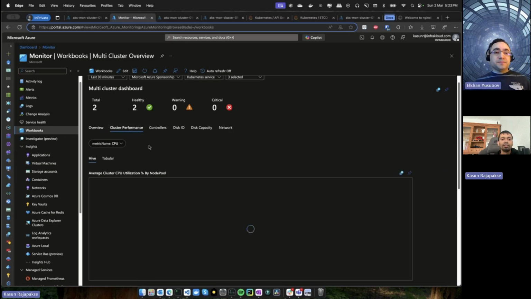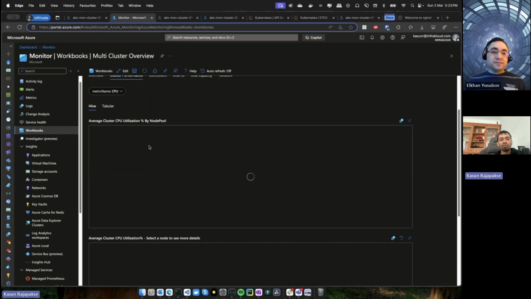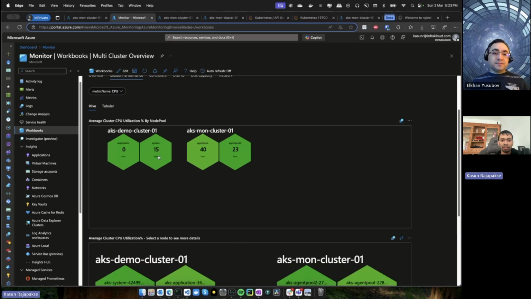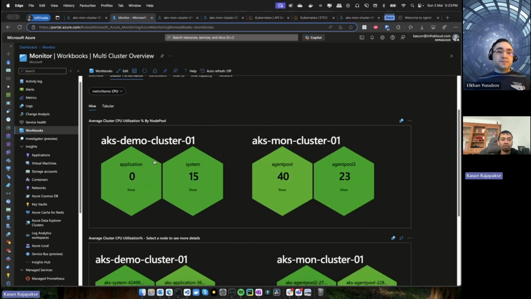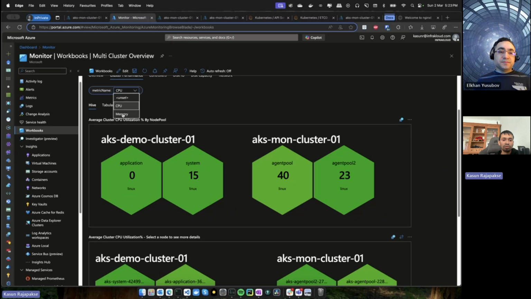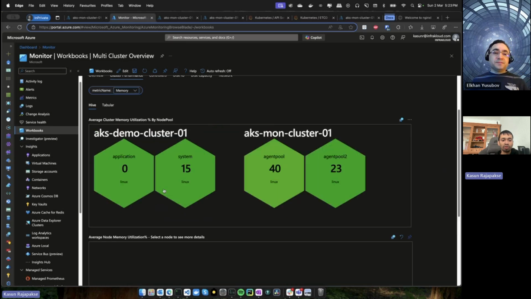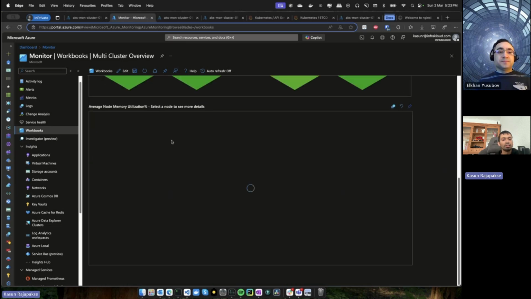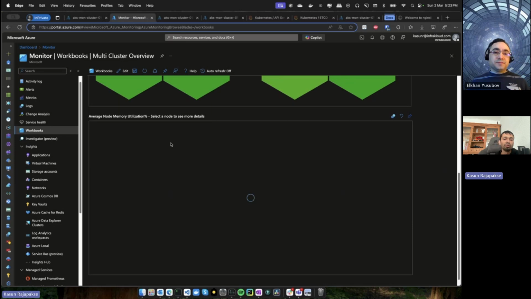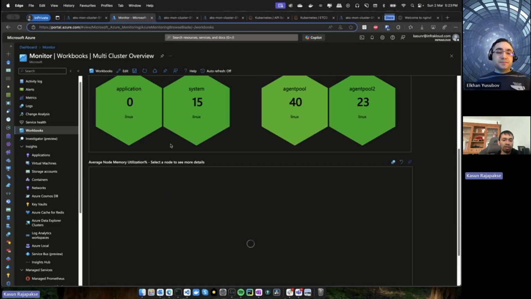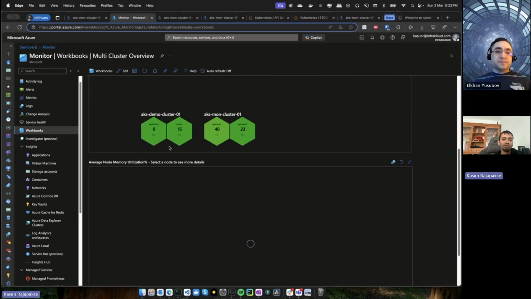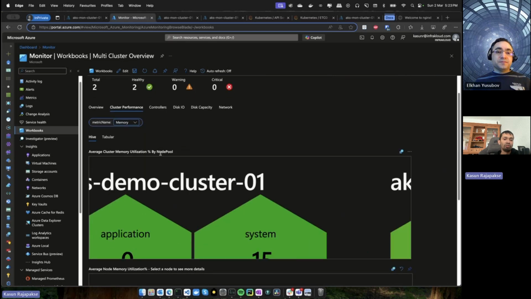Then for cluster performance, you can also see how each of these clusters performed, right? You can see the nodes' CPU usage and the memory usage of these different nodes. This information is very informative when you are working on a very large application with a lot of requests and data.